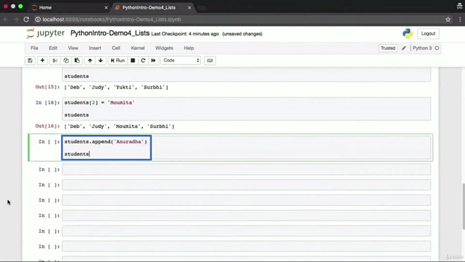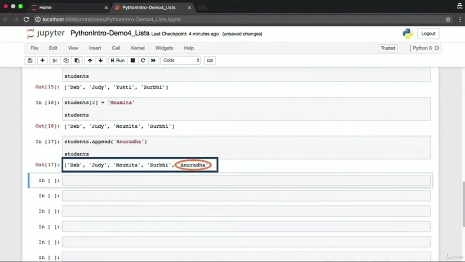Python allows you to call functions on the list itself, which will change the value within the list. You can add a new element to the very end of the list by using the append function. Here I want to add the string or the name Anuradha to the end of my students list. The students list has been modified. Anuradha is at the end.